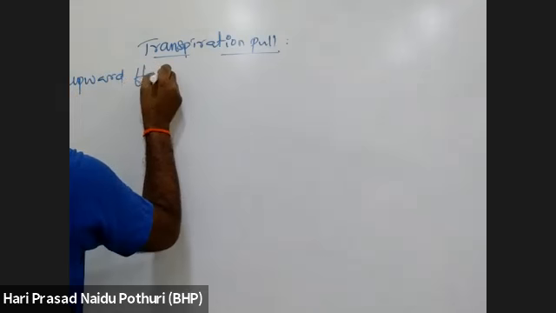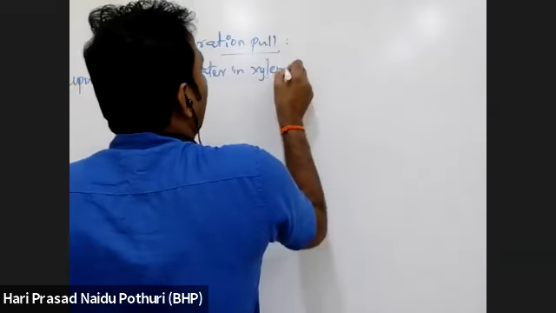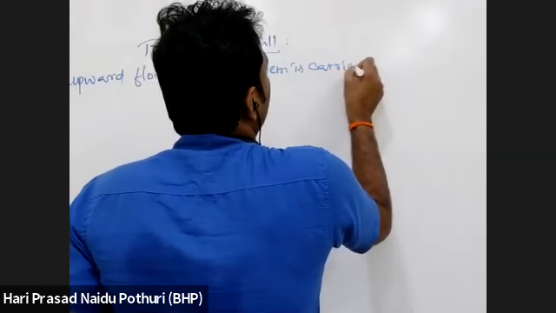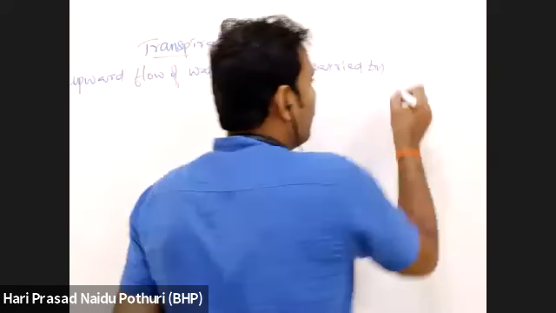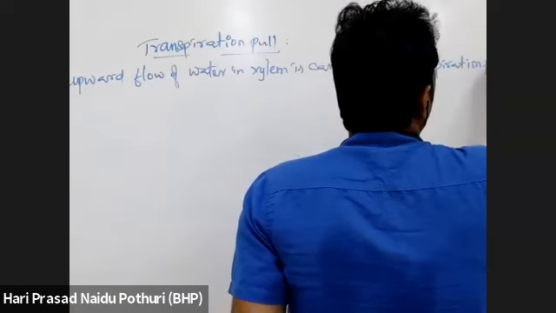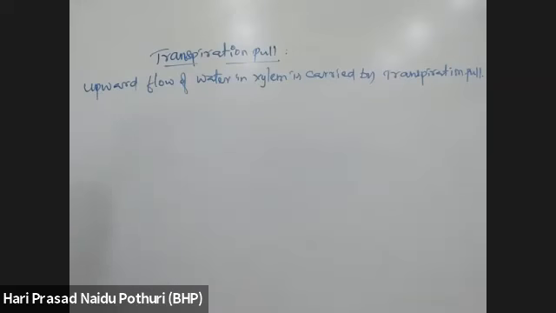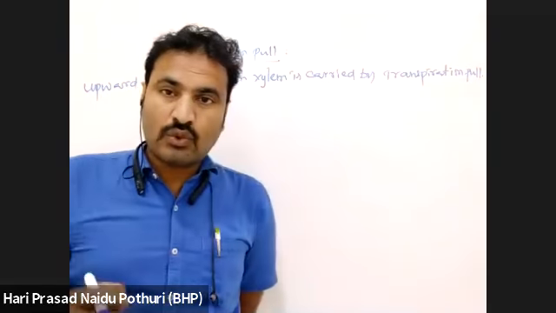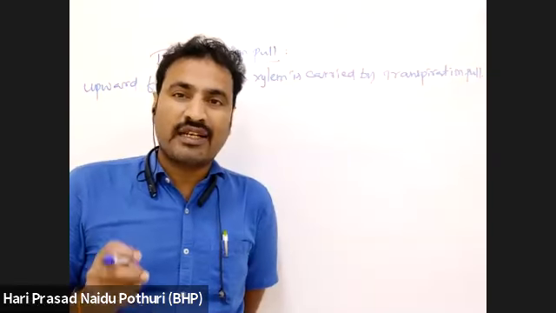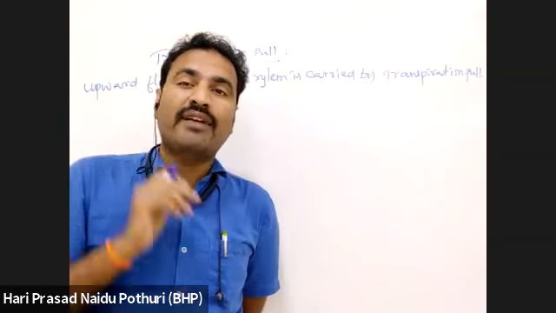Upward flow of water in xylem is carried by transpiration pull. So the transpiration pull is responsible for the upward movement of water inside the xylem. In the previous class I told you root pressure is also developing. That root pressure can develop a force which is sufficient to overcome gravity.